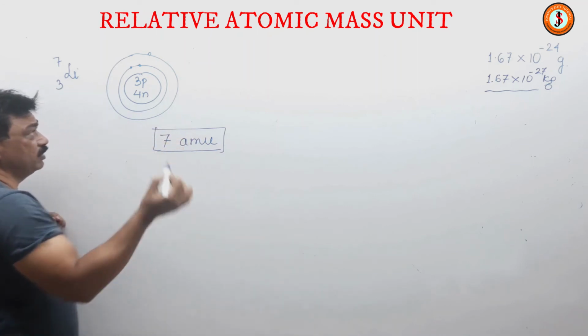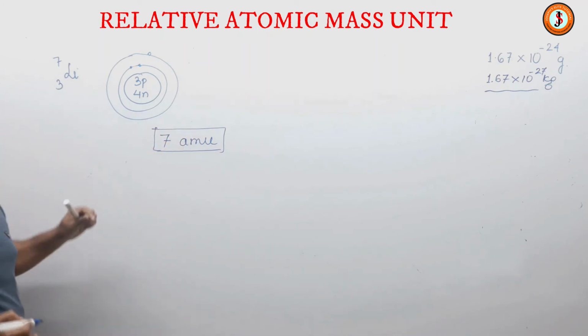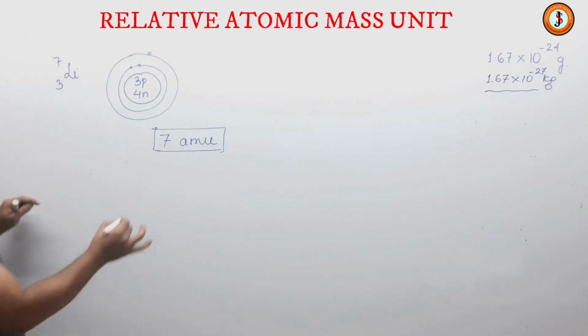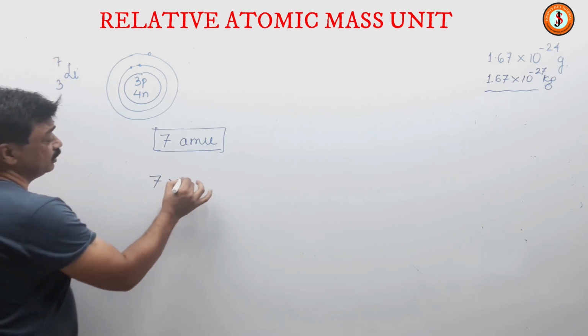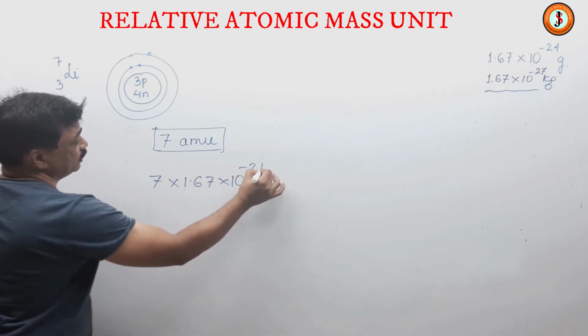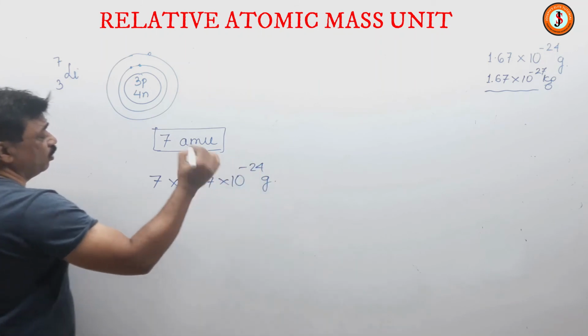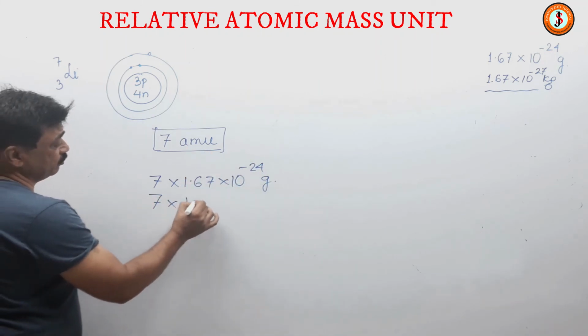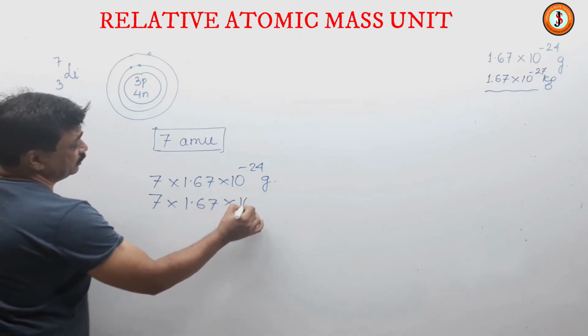And now if anybody asks you what is the mass of 1 atom of lithium in grams, straight away write 7, and 1 AMU in grams is 1.67 into 10 to the power minus 24 of a gram, or minus 27 of a kg. This is the mass of 1 lithium atom.